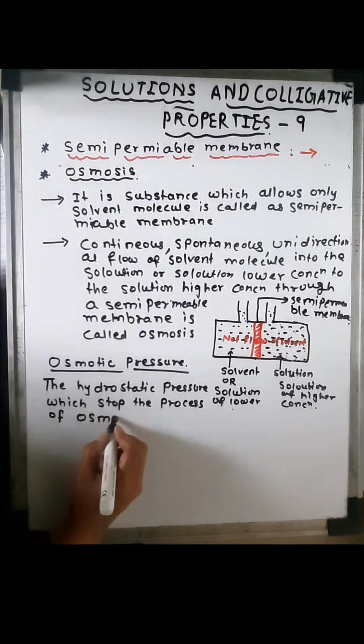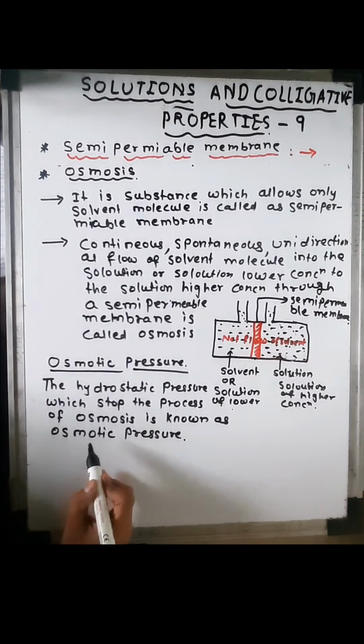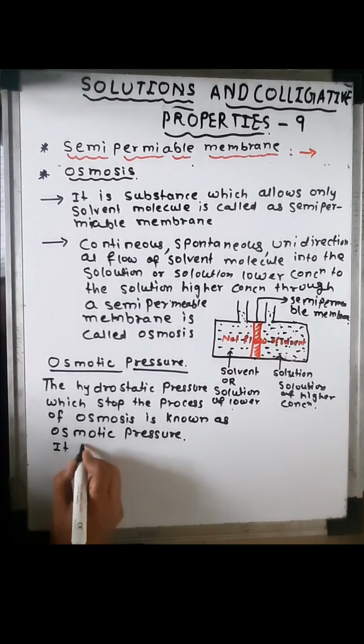The hydrostatic pressure which stops the osmosis, that is, which stops the flow of solvent to the solution through a semi-permeable membrane, is called osmotic pressure, and it is denoted as